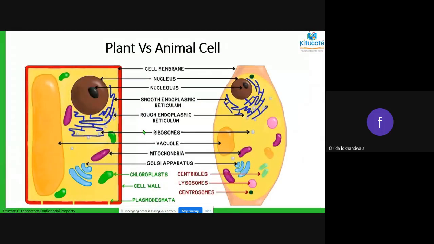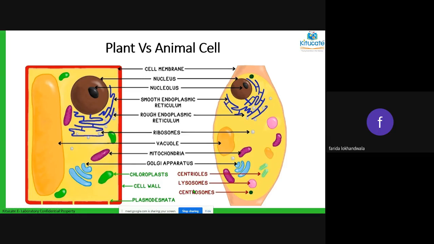Now let's come to the main point and let's see the difference between the plant cell and the animal cell. Okay. Now, if you see, there is a cell membrane. See, all the black ones are the ones that are common for plant cell and animal cell both. The left side below there are parts in green. So those are the parts found only in plant cells. The red parts are found only in the animal cell. Okay. So we'll go one by one.